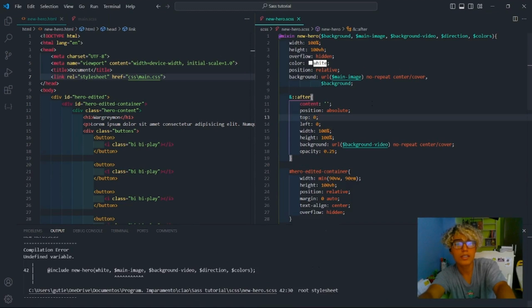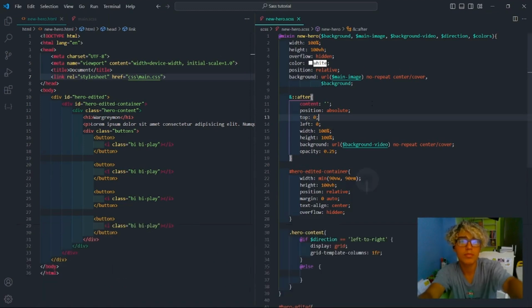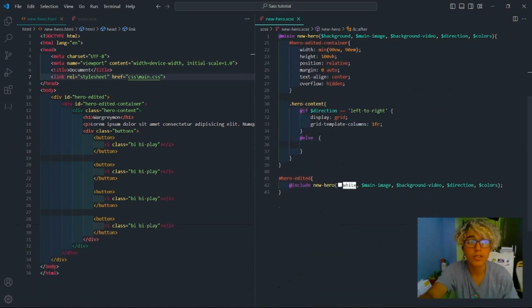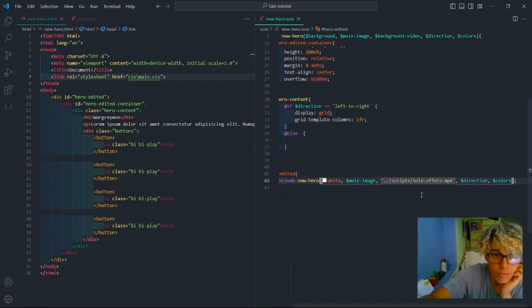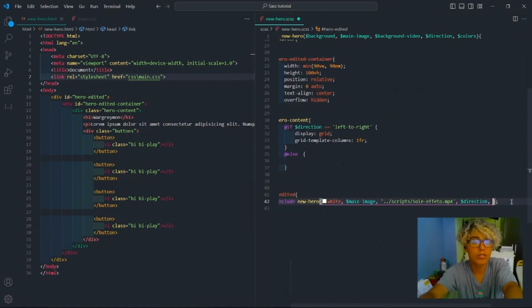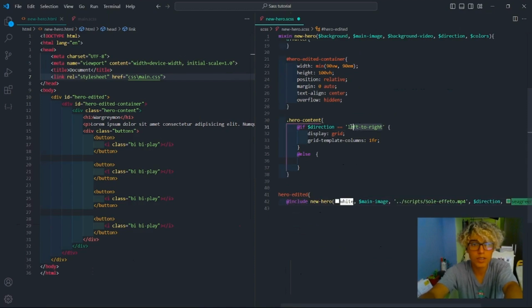So we're gonna set the background here, the main image, and no repeat center cover. We must fill this part. First, we fill the background video with this one. And now the color is gonna be, I don't know, sea green. The direction for now is gonna be left because we'll work first with this one.